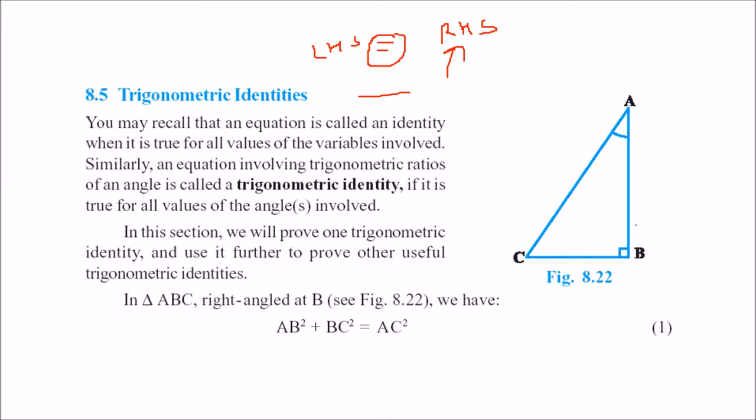In this triangle ABC, if you take the right angle at B, then this is the hypotenuse, this is your base, and this is your perpendicular for angle A. And for angle C, this will be your base. So this is your hypotenuse, perpendicular, base.